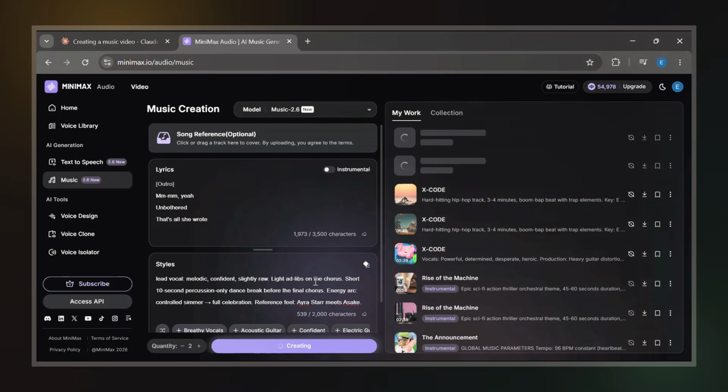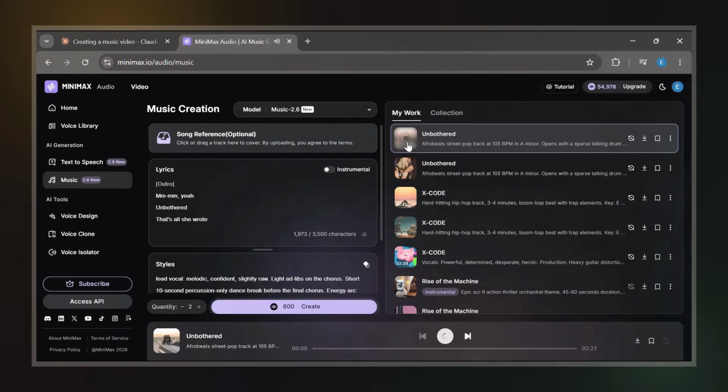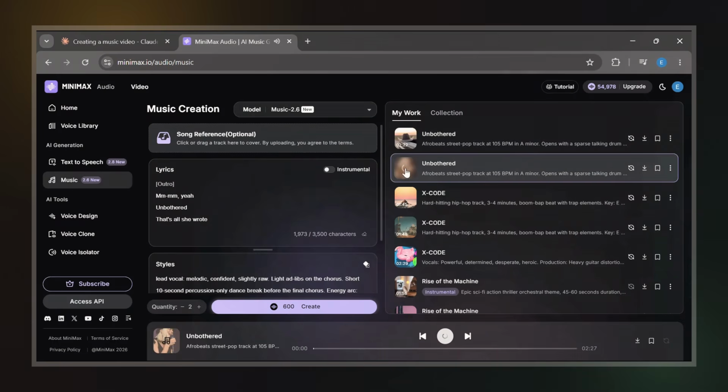Once generation starts, the AI begins creating the music. After waiting a few moments, both versions are ready and I can start listening to them. For me, I ended up preferring the second version. The first version felt more like Afro pop, while the second one felt much closer to the Afrobeats direction I originally wanted. It had more of that Afrobeats energy and rhythm I was looking for. So I downloaded the second version and saved it to my device.